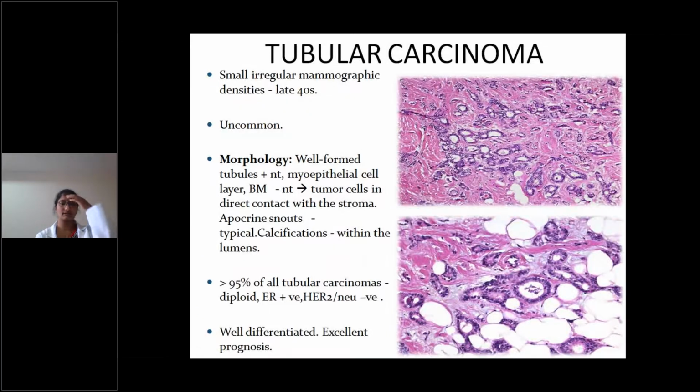Okay. Tubular carcinoma: small irregular mammographic densities, presenting in the late 40s. This is a very uncommon form. Morphology: well-formed tubules present, myoepithelial cell layer and basement membrane are absent. Tumor cells are in direct contact with the stroma. Apical snouts are typical. Calcifications are present within the lumen. More than 95% of all tubular carcinomas are diploid, ER positive, HER2 negative. This is well differentiated and has an excellent prognosis.